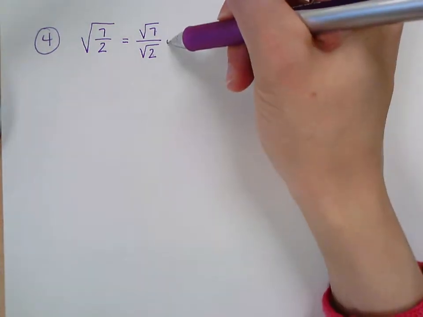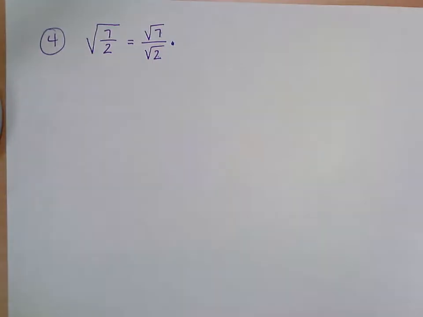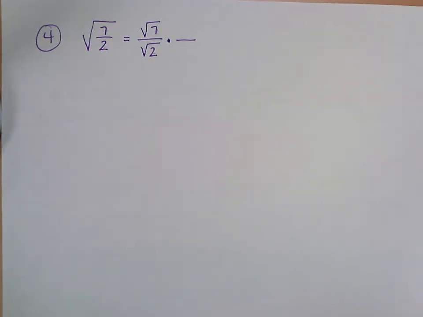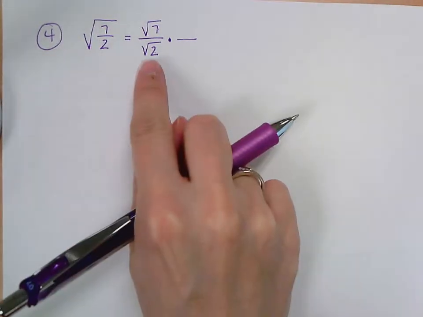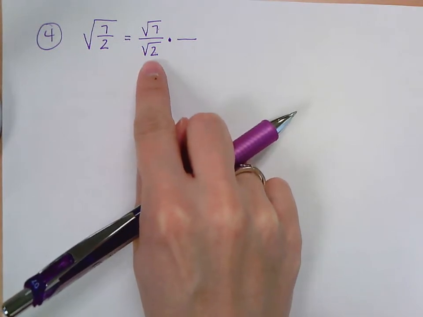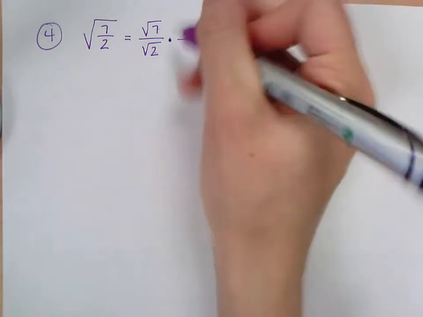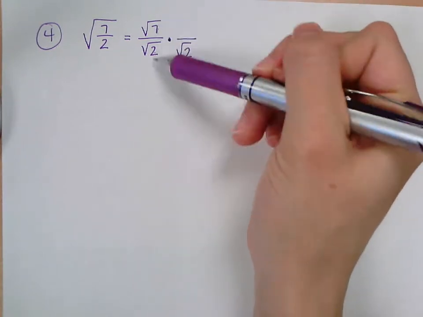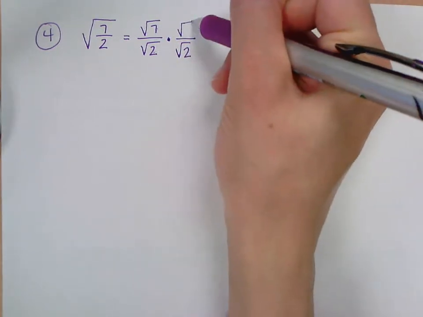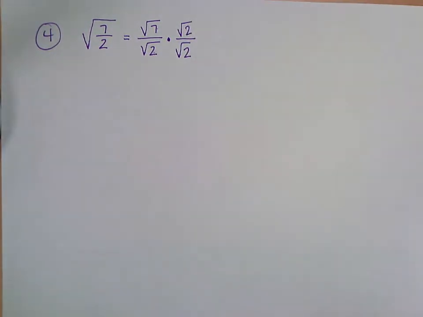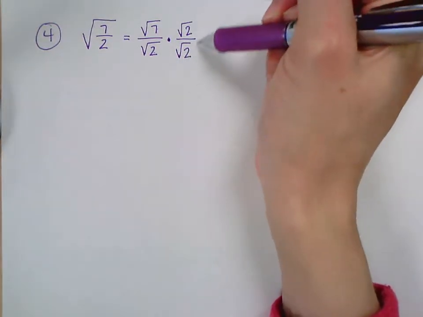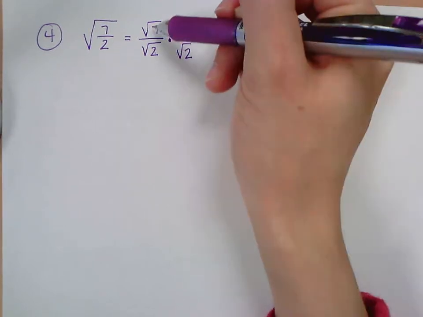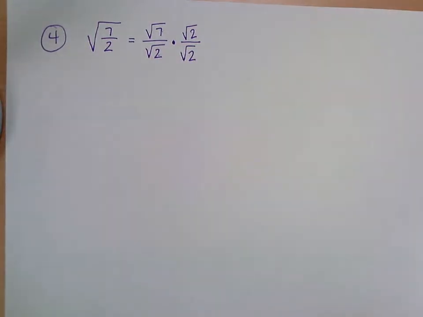You multiply by something. So you multiply by the square root that's in your denominator. You multiply it by itself. So I would multiply the square root of 2 by the square root of 2. But then because of my fraction, I also have to multiply the top by the same thing. Because you're really multiplying by something equivalent to 1. The same number over itself is 1. So I'm not changing the value of the fraction.